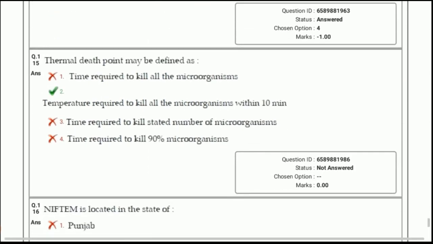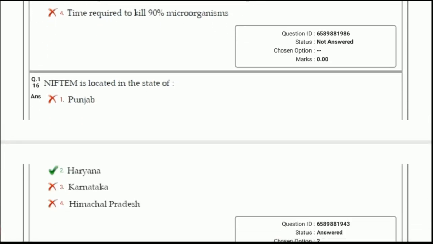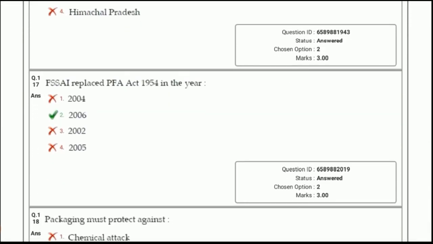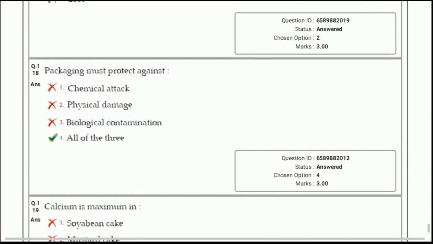Next question, thermal death point may be defined as option 2, temperature required to kill all the organisms within 10 minutes. This is the basic definition of thermal death point. Next question, question number 116. NIFTEM is located in the state of option 2, Haryana. Next question, question 117. FSSAI replaced PFA, that is Prevention of Food Adulteration Act 1954, in the year of option 2, 2006. Next question, question number 118.